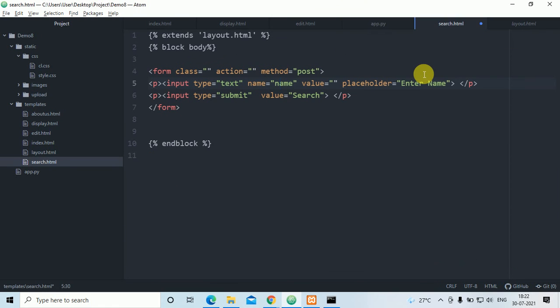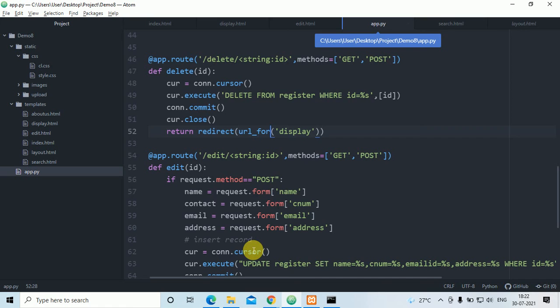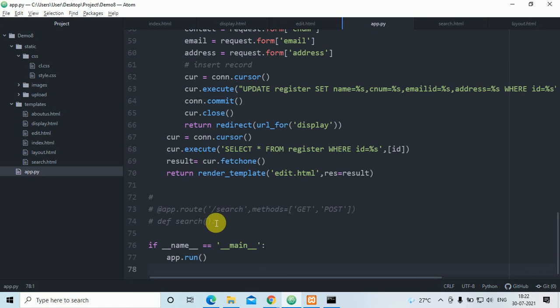Now I'll save this file and go to the app.py, to the app.route, the function I've created.